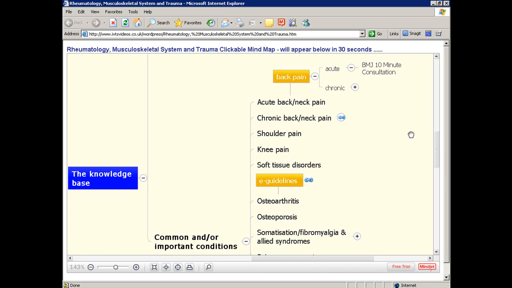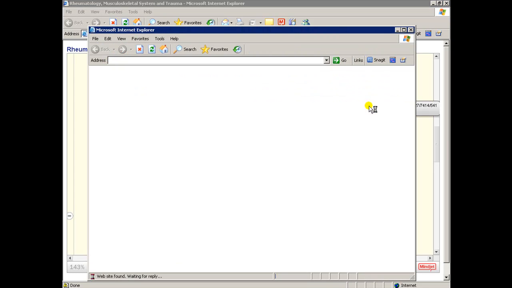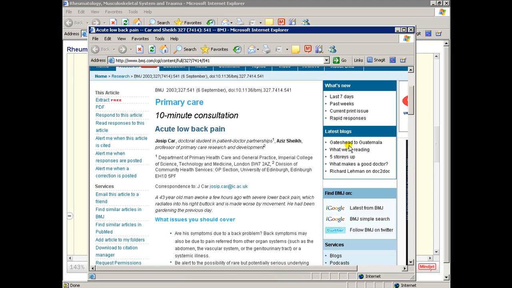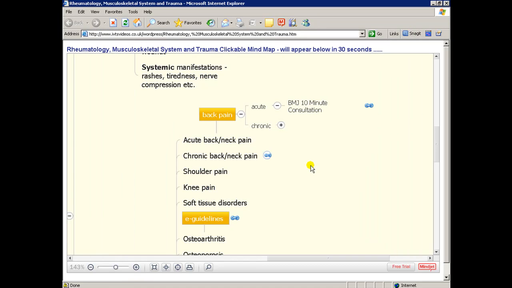For example, under back pain, I'll put in a link to the excellent BMJ 10-minute consultation, which can bring things to life by having a real case. A 43-year-old man woke a few hours ago with severe lower back pain, which radiates to his right buttock. How would you handle this case? And as always, it gives you an excellent thumbnail sketch of how to manage things.